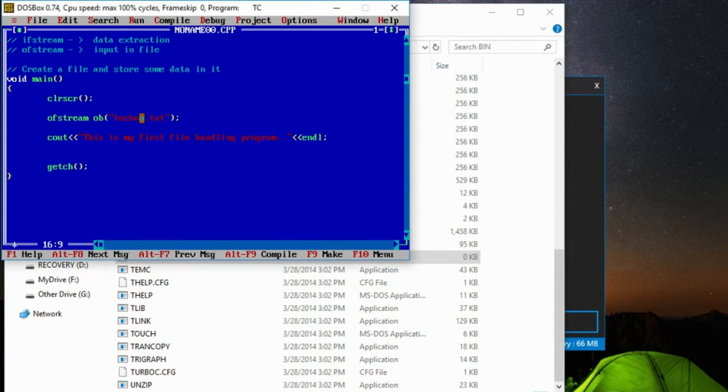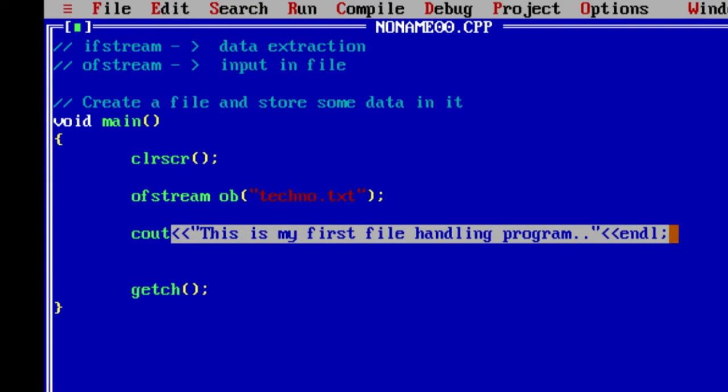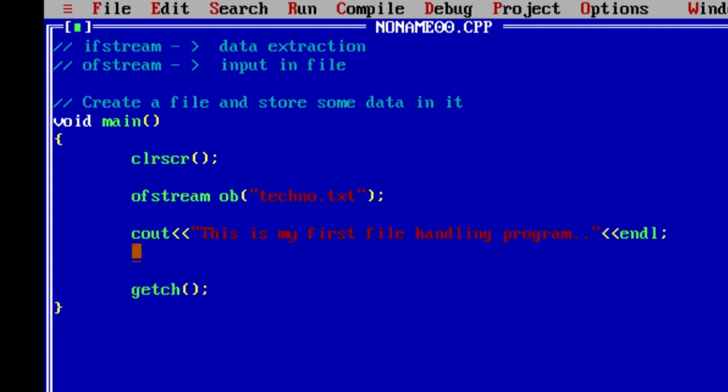So how to store data in this? That I'm going to show you here. You saw that whatever I passed to cout has been displayed on console output. So what if I pass something to ob? What will happen, we'll see afterwards, but I'll just pass something: This is my file handling data. So this is something I have passed to ob.